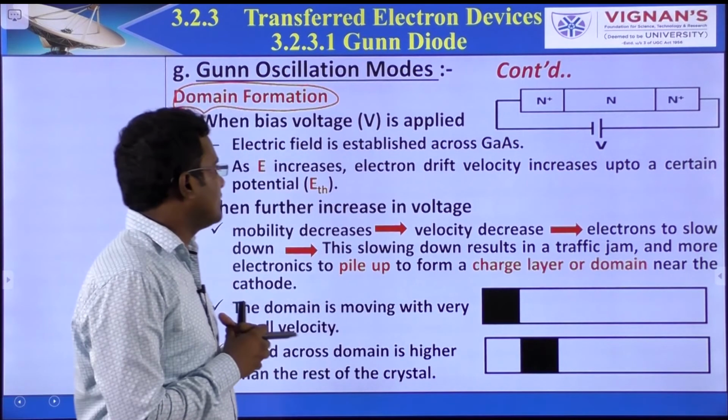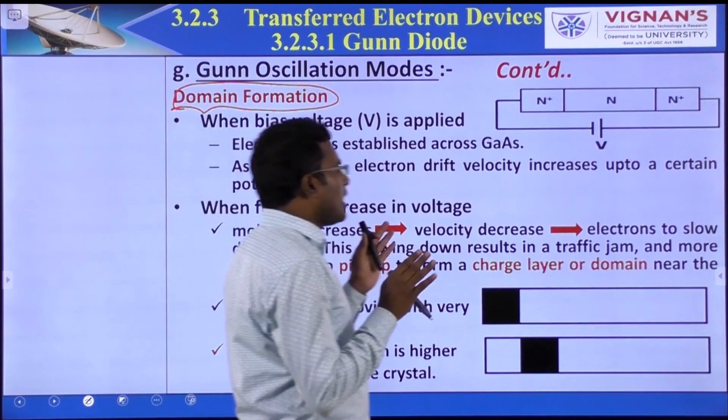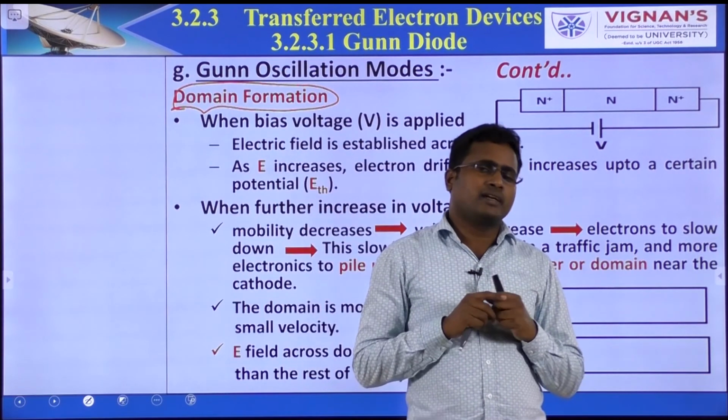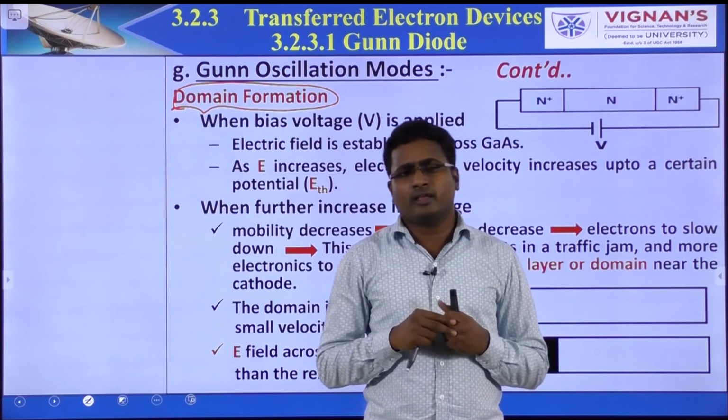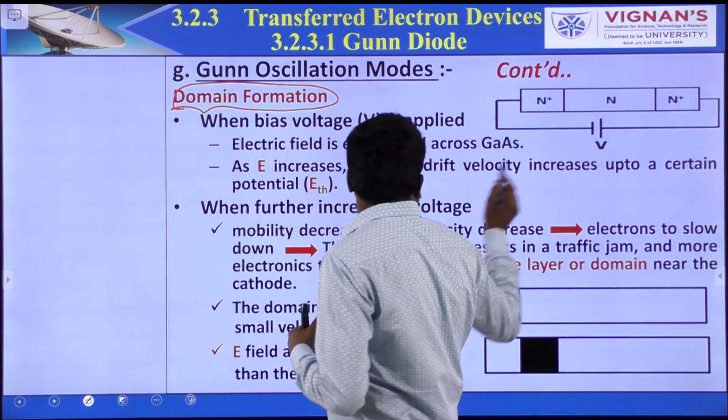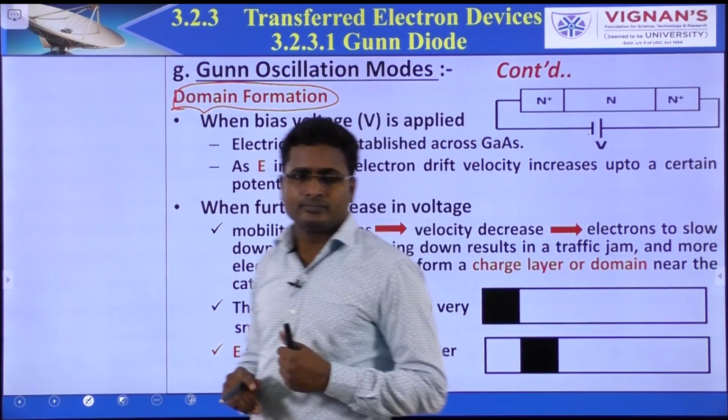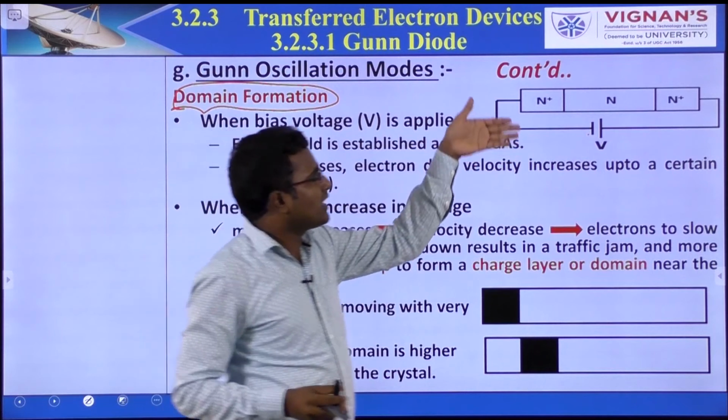Now coming to the domain. Generally, we operate the Gunn diode in reverse bias condition. So this is the electrical connection. The whole device is N type only.